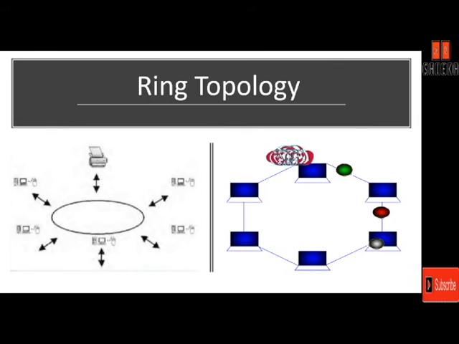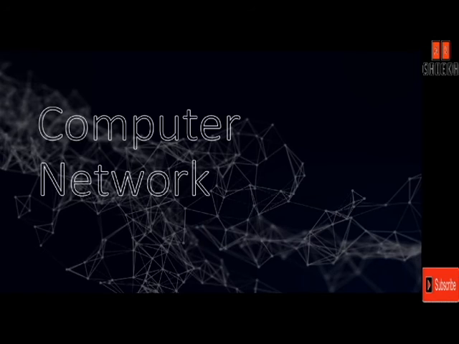So that was the ring topology. So we have studied mesh, bus, star, and the ring topology. Computer network. A large number of computers are interconnected by copper wire, fiber optic cable, microwaves, or infrared, or maybe through satellite, forming a network together. A system consisting of connected nodes made to share data, hardware, and software is actually called a computer network.